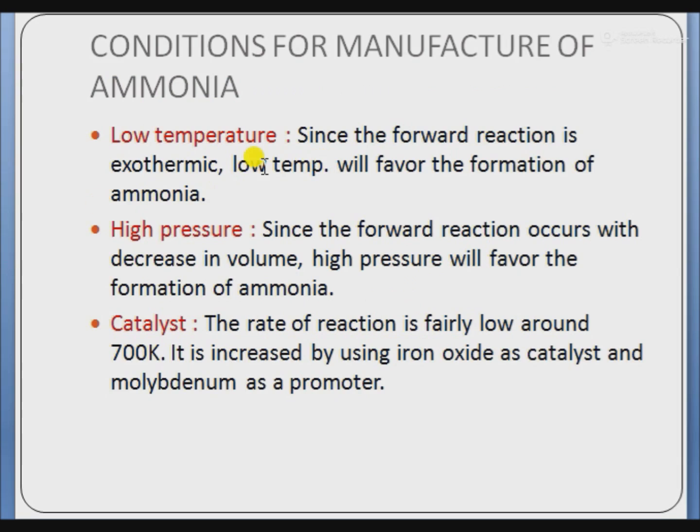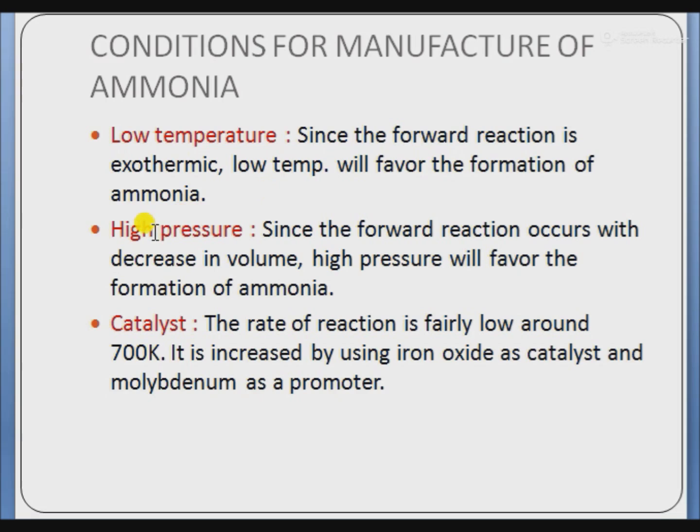Conditions for manufacturing of ammonia. First condition is low temperature. Since the forward reaction is exothermic, low temperature will favor the formation of ammonia, because delta H is negative for this reaction. The reaction occurs at low temperature.